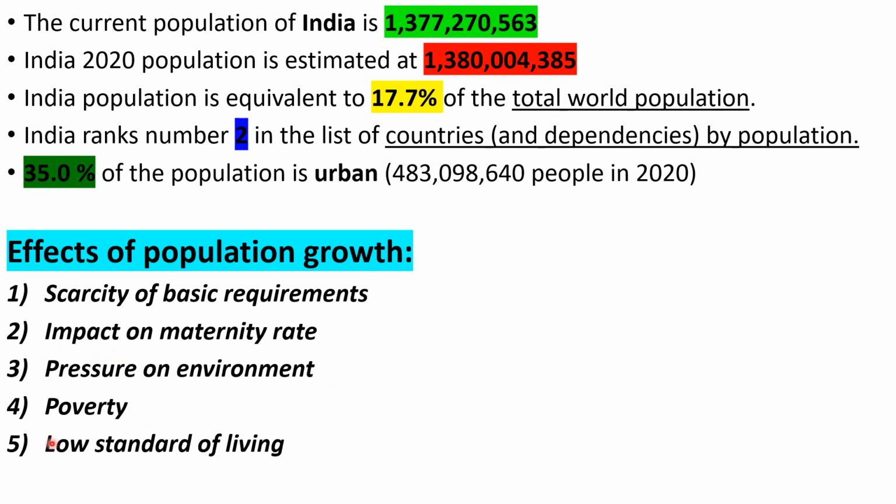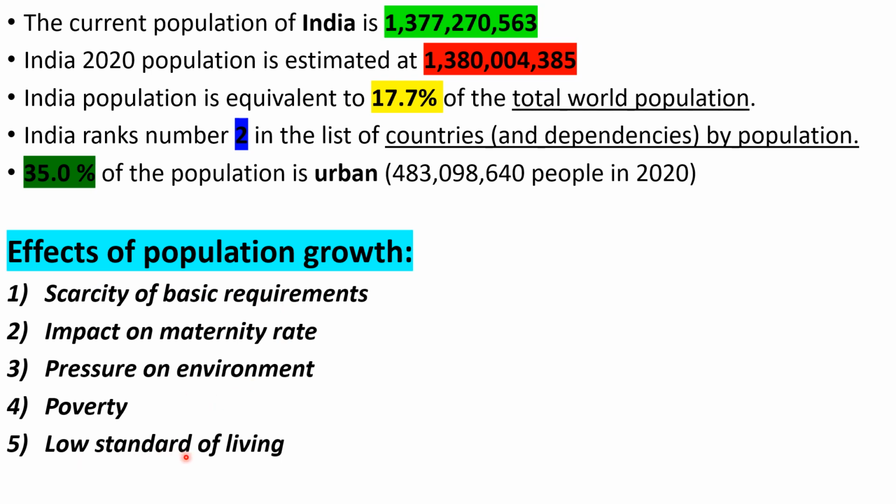Another effect is poverty. Due to overpopulation, much competition is created. So many people find it difficult to find self-employment or jobs in the market, and they are unable to give their better performance, and they fall below the poverty line.